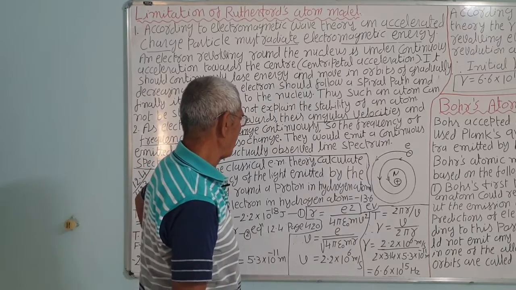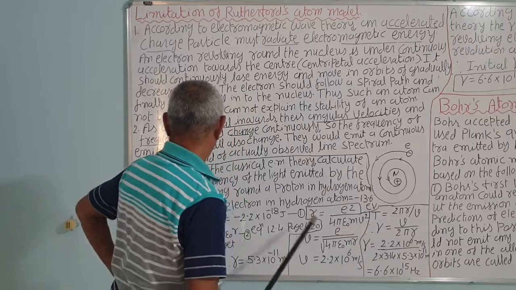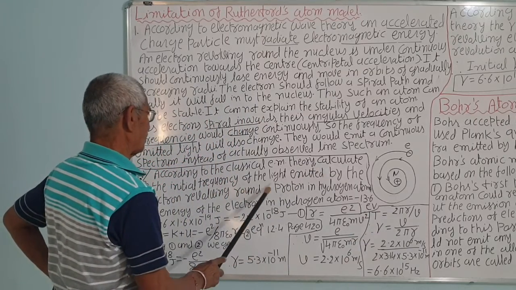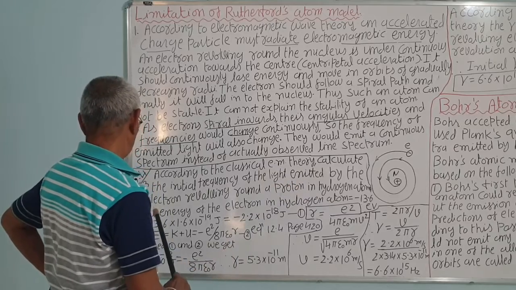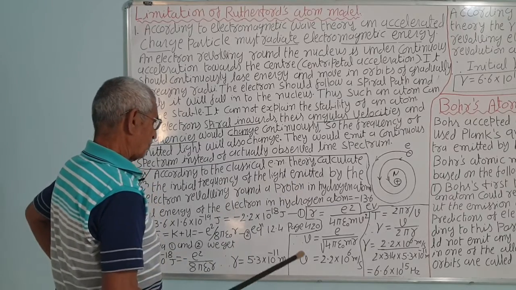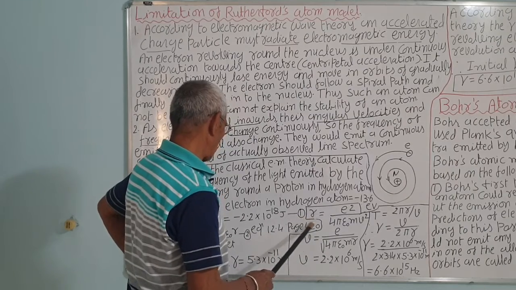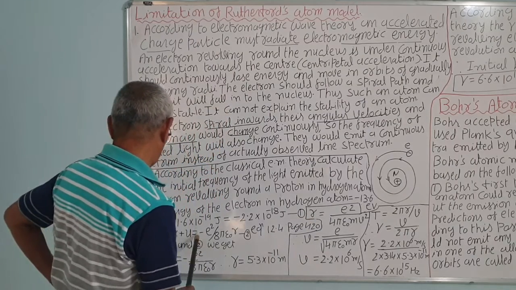This is the velocity. Now we have the second question, the frequency: calculate the initial frequency of the light emitted by the electron. For the frequency we need the velocity and the radius. We have calculated the radius and the velocity from this equation, correct.